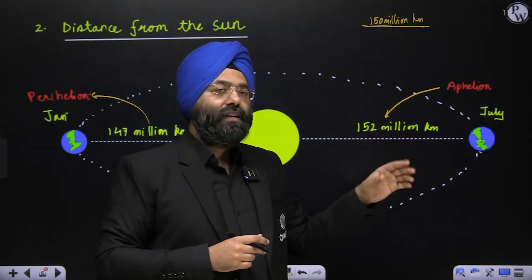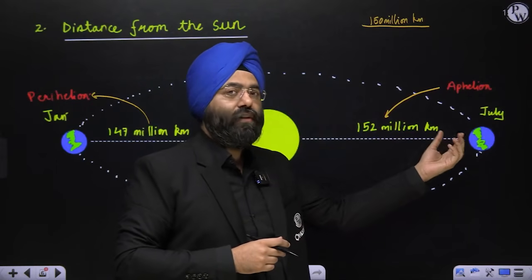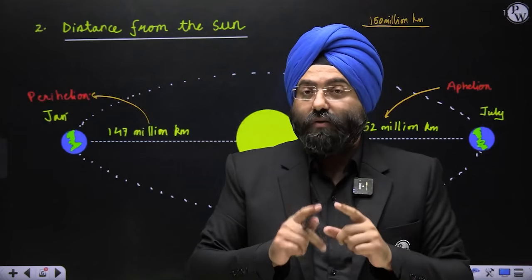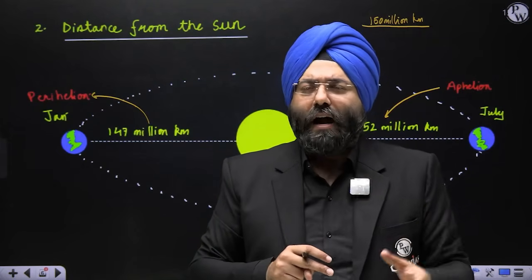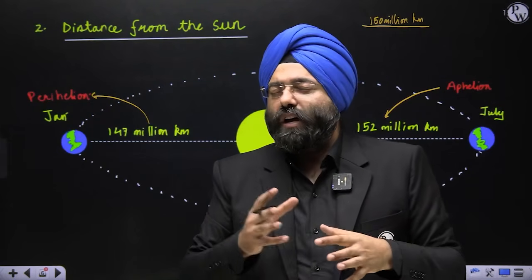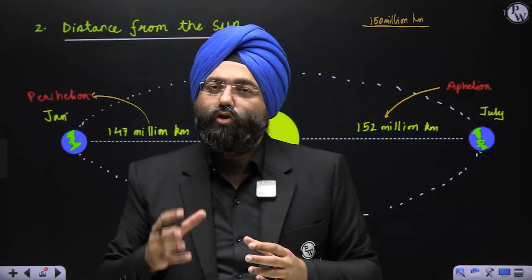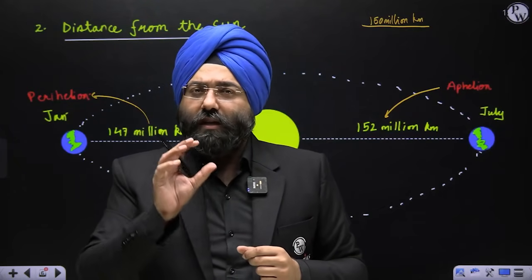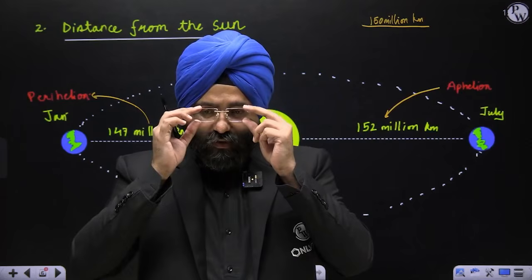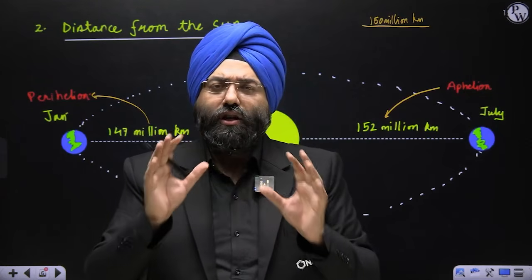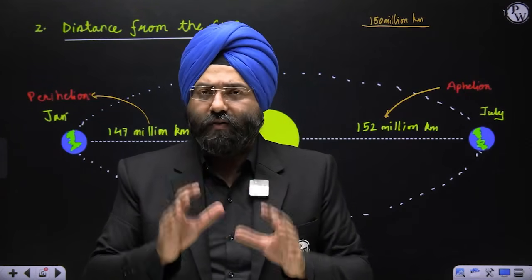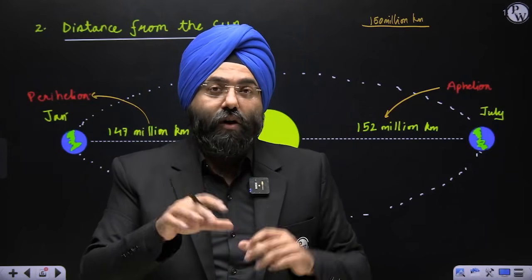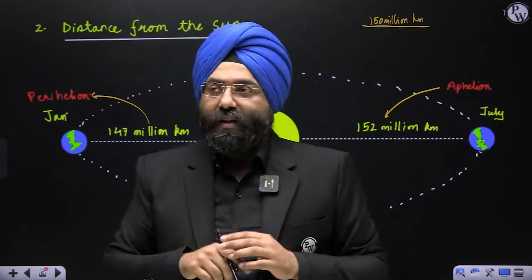Had that been the case where July would have been, let us say, perihelion, in that particular case the summers would have been so hot that possibly it would have impacted the survival of human beings also. Why am I mentioning the Northern Hemisphere in particular? Because the Northern Hemisphere comprises the majority of the land surface, and so does human habitation also. That is how the balance of things basically happens.